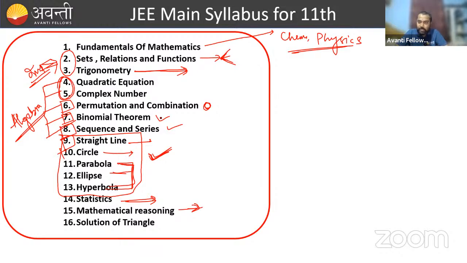And mathematical reasoning is a special topic, and you will get one question in the JEE Main exam. And statistics is also related to probability, which is in the class 12 syllabus, right? Is that clear, everyone? I hope this is clear to all.